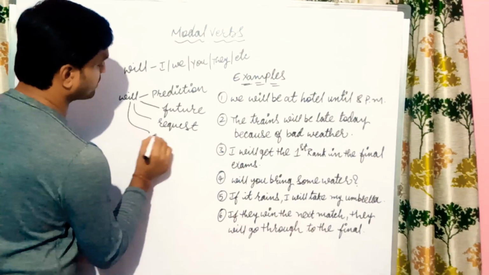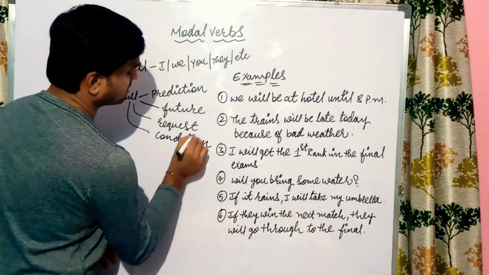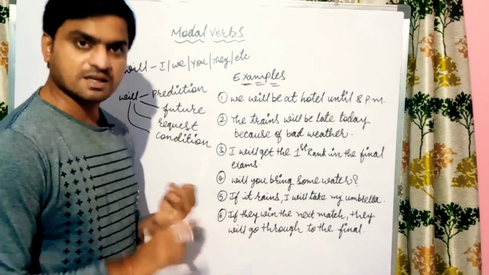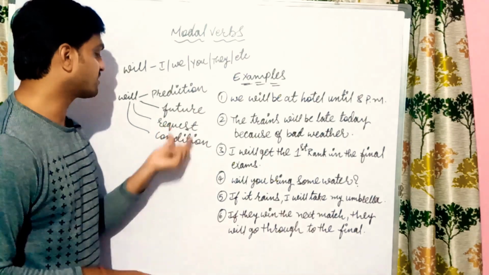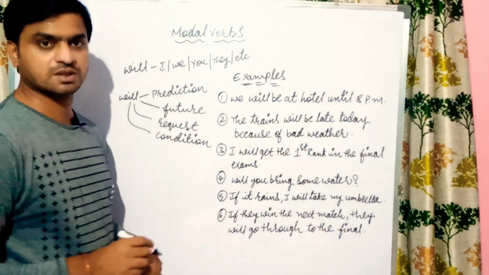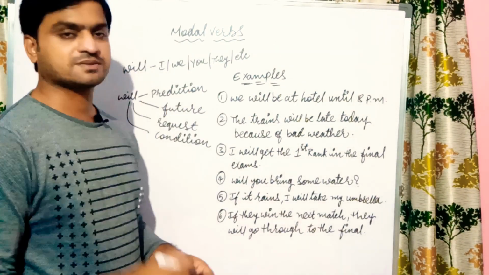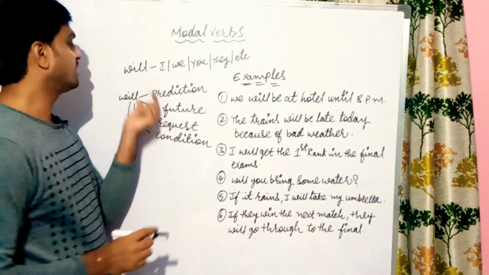It is also used for condition. So will is used for asking, prediction, future, request, and if you are keeping any condition, at that time also we will use will. And will is used with any subject: I, we, you, they, etc. First, second, third person, any person, singular or plural, we can use will.